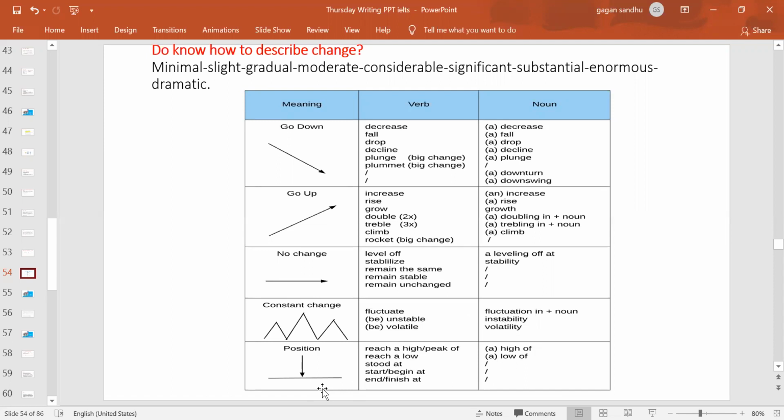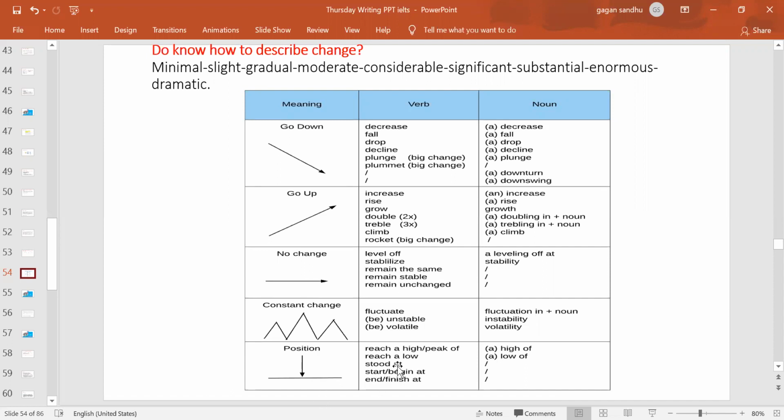And when we are just talking about something reaching a position, maybe reaching a high, that normally happens when we are quoting the end piece of information in the graph. So maybe at the end it reached a peak of, that means a higher high of, a peak of 80% in the year 2020.